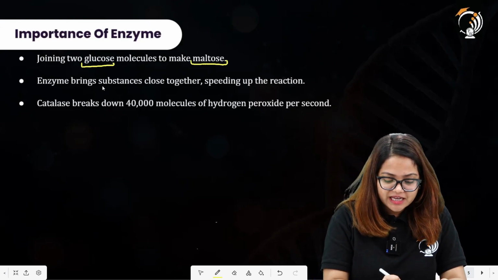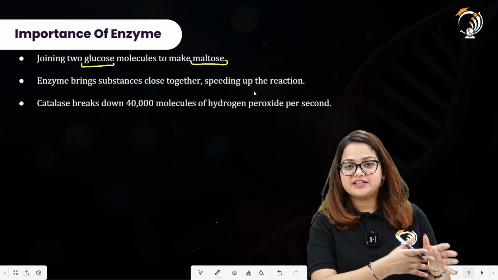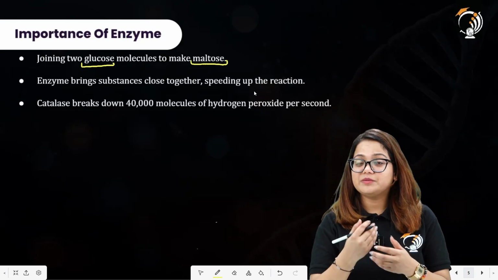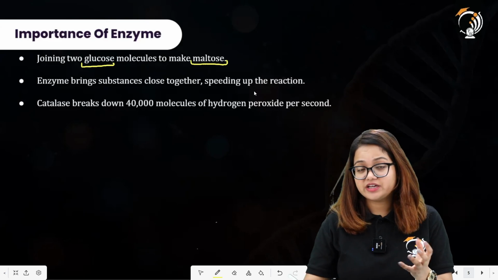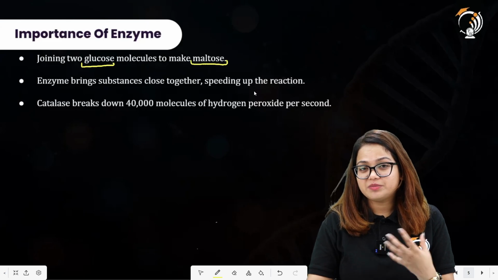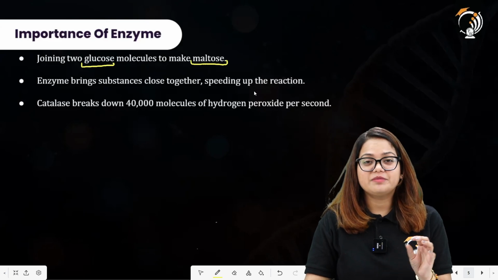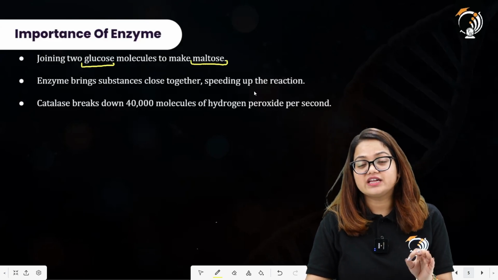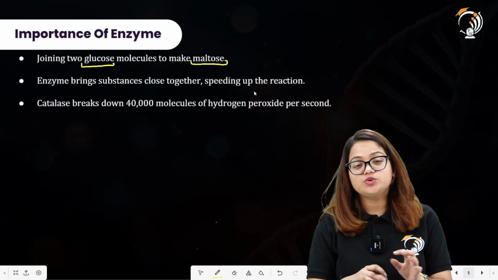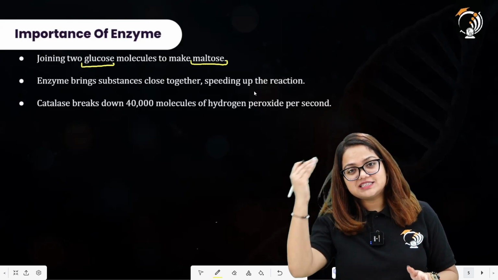Then we have: enzymes bring substances close together, speeding up the reactions. Since we have already discussed in the previous slide that the enzymes enable the metabolic reactions to maintain a particular rate to sustain life, that means they are actually increasing the rate of reaction, because the metabolic reactions occur at a very slow rate if the enzymes are not present, or do not occur at all if the enzyme is absent. So enzymes are increasing the rate of reaction.